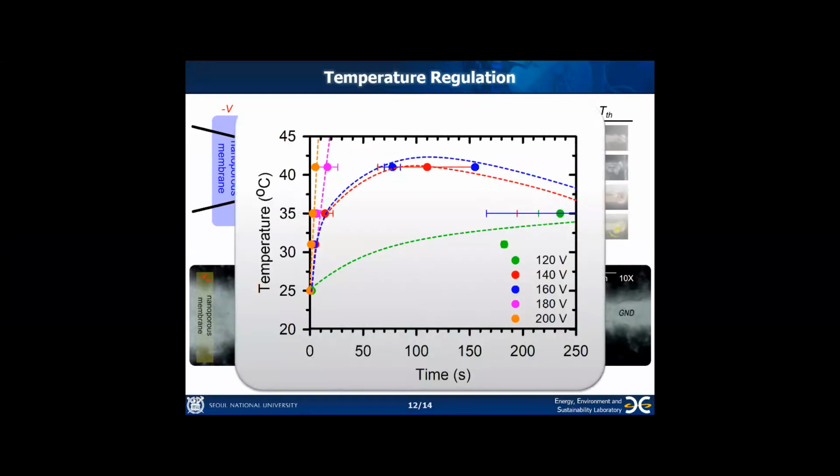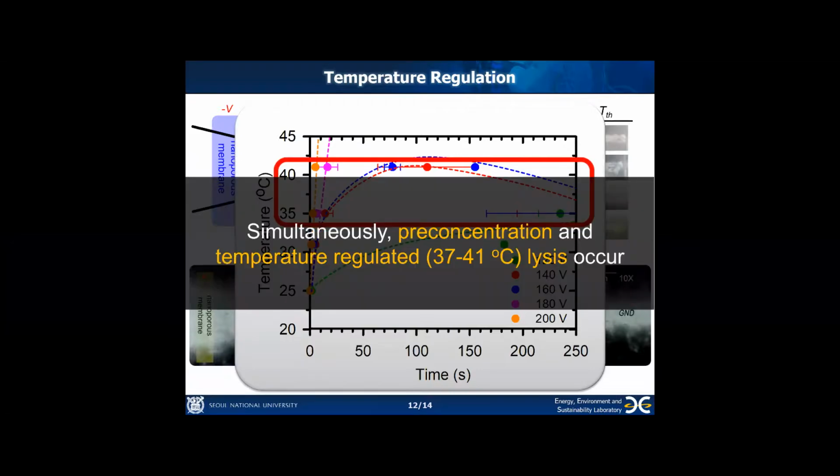As described in these snapshots at 140 volts, the temperature can be maintained in the range of 35 to 41 Celsius degrees. This means that the optimum temperature was regulated during preconcentration over 100 volts while accelerating the enzymatic reaction. Other voltages would give too hot or too cold environments for the reaction.